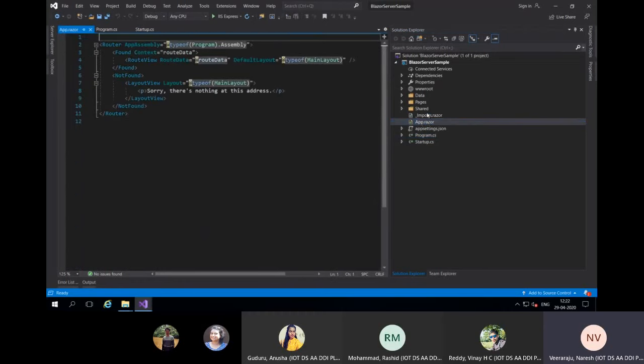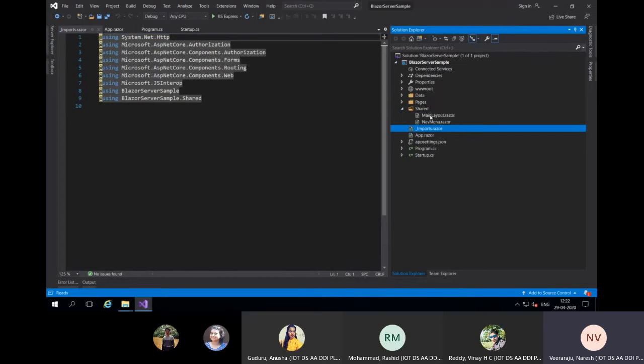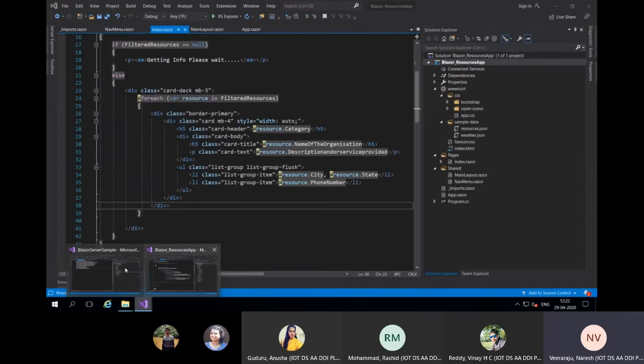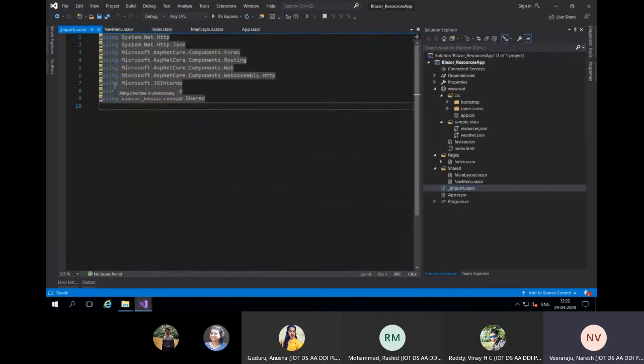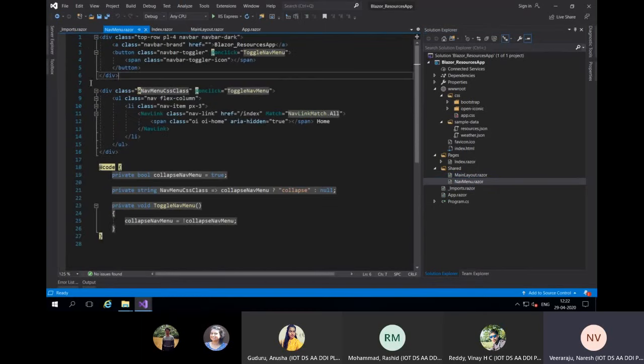Then App.razor and _Imports.razor, everything we have already seen. Imports is something I didn't talk about earlier. If you have a common set of namespaces which you use throughout every page, like System.Net.Http to be able to use HttpClient, then if I go to imports, you can see them.